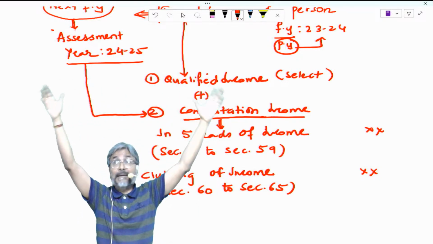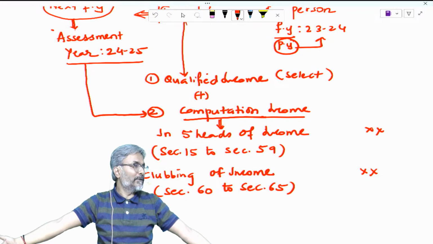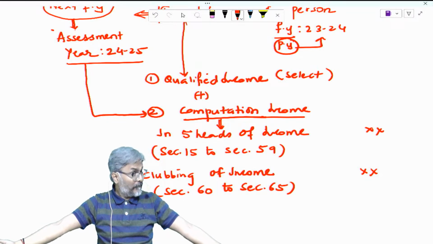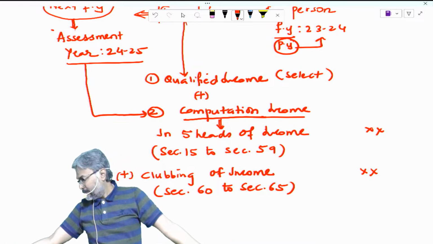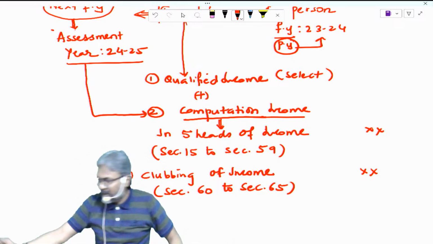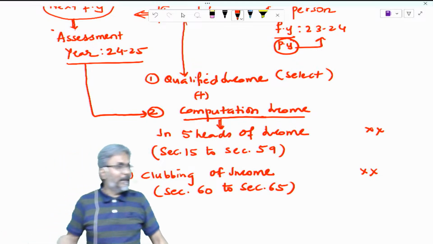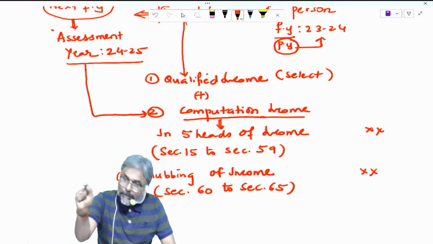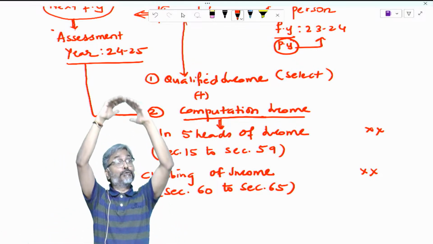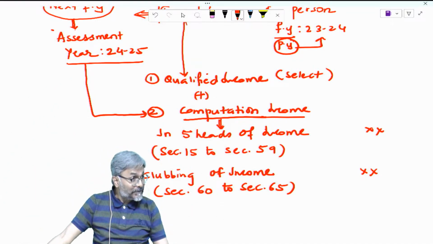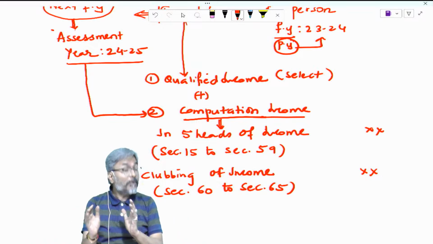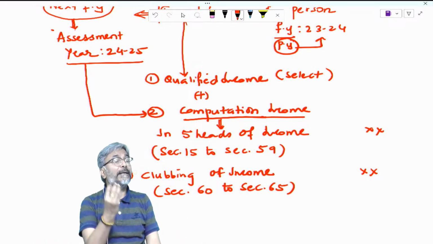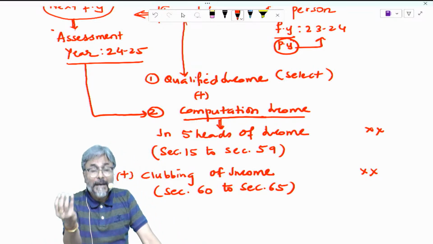Everything, what is this entire income tax all about? I'm introducing all of it to all of you. And once you know the entire range of this income tax, then I will take you to each and every topic. So first, at least you should know the entire range of this income tax law. Otherwise, you will not be in a position to appreciate the topics which we are going to analyze and do.